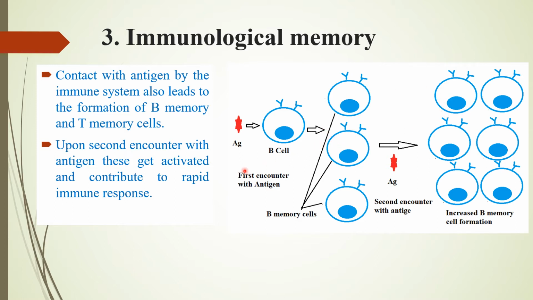So if the antigen has encountered some antigen presenting cells, then the T cells would interact with that antigen, and then these T cells would result in the formation of T memory cells. So always we can see that a second encounter with the antigen contributes to a rapid increase in the immunological response, a high increase in the immunological response, thereby resulting in a good amount of immunological memory.